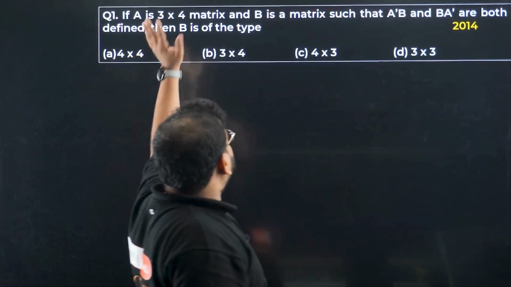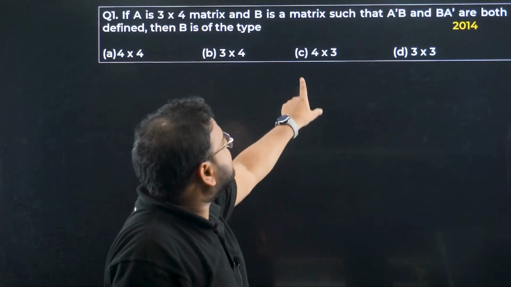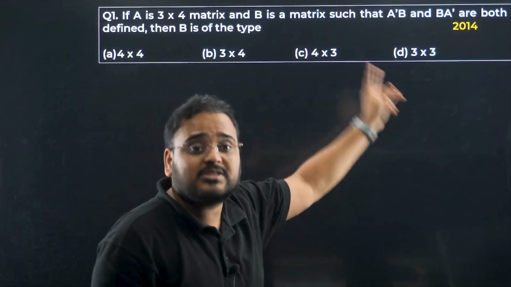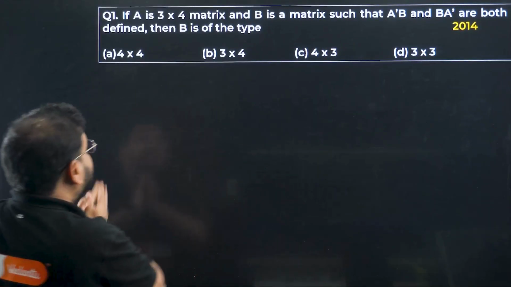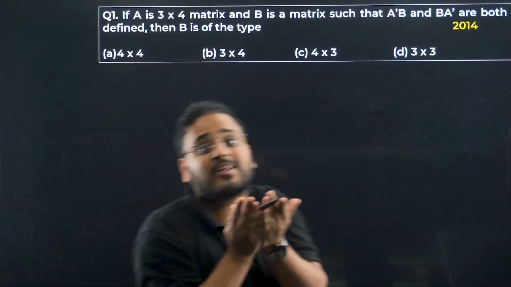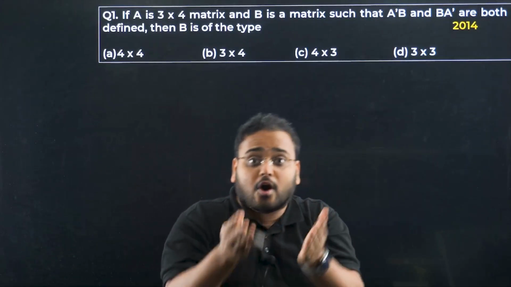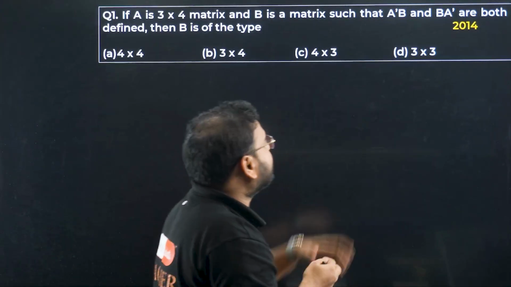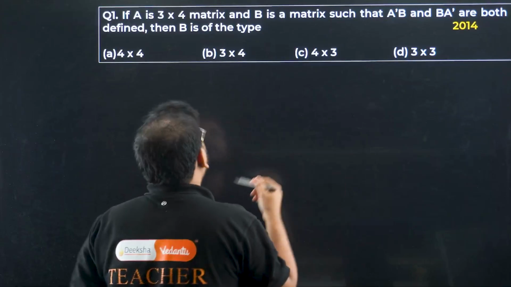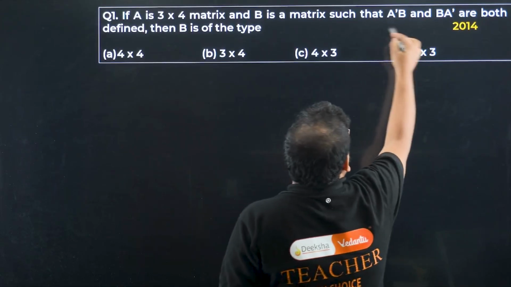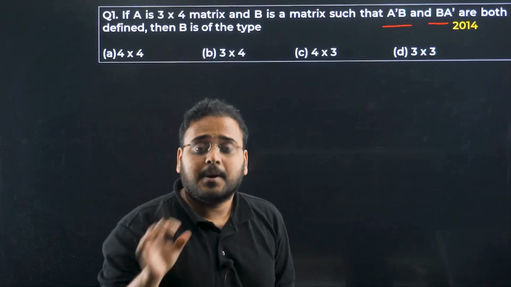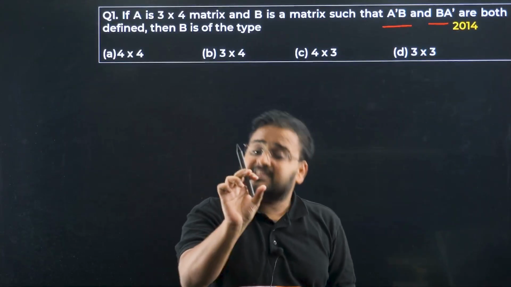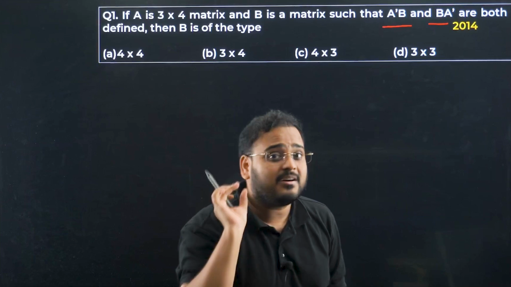If A is a 3 cross 4 matrix and B is a matrix such that A dash B, what does dash mean? Transpose. And B A dash are both defined, then B is of the type. What are they asking? They are asking you the order of the matrix B. It's a PYQ from 2014. Let's solve it, simple one. They're saying these two are defined. What's the meaning of this word defined? Why are they saying the word defined? Because matrix multiplication is defined only when there's a simple rule for it.